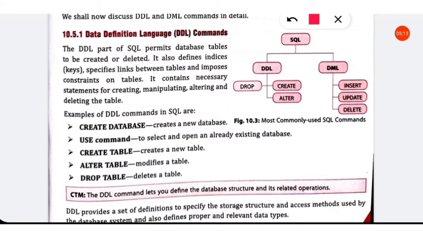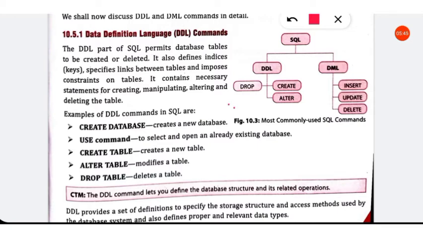What should be the name of the database, the name of the table, the name of a particular column, the size of each column, that is how many characters of data can be stored in each column, and which is the primary key. All these things are the structure of a table or database.